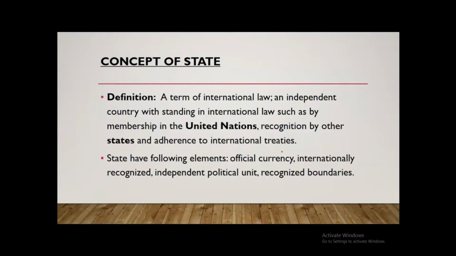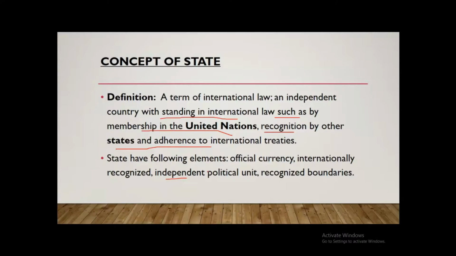The concept of a state, according to United Nations, an independent country withstanding an international law, such as by membership in the United Nations, recognition by other states, and adherence to the international treaties. That's the definition of state according to United Nations. State have following elements. It has its own official currency. It is internationally recognized, independent political unit, and recognized boundaries by other states. That's the concept of a state.